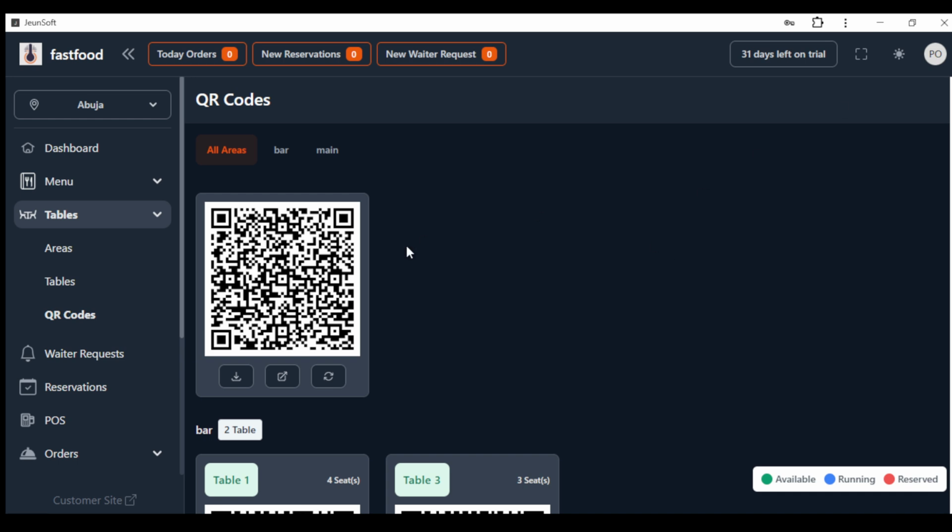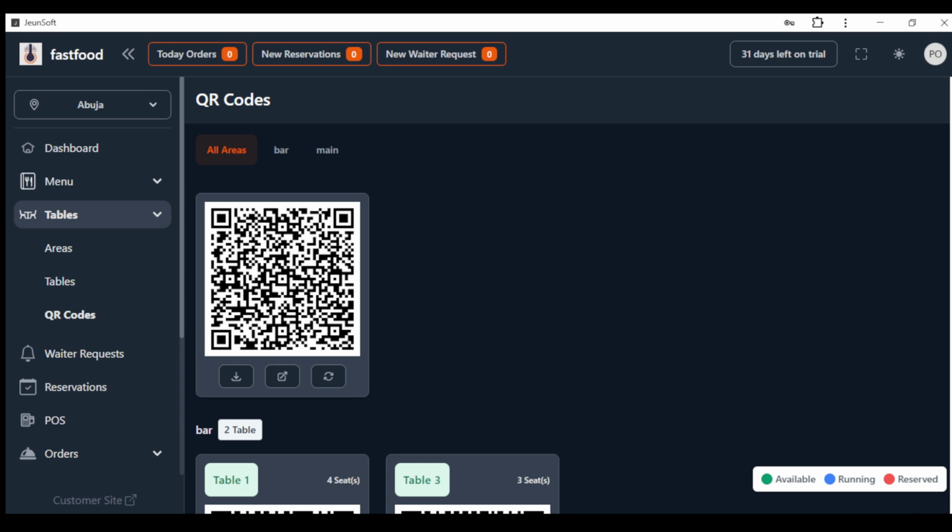Now this first QR code you are seeing here, you can print it. These QR codes are printable. You can give them a nice design and print them on a sticker or whatever, and place them on the table so that customers can scan them. When a customer scans the first QR code, it takes them to the customer site.